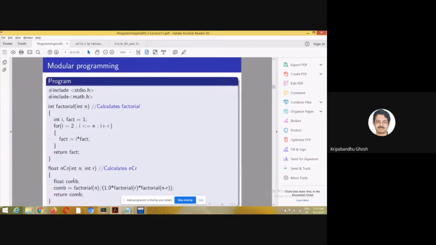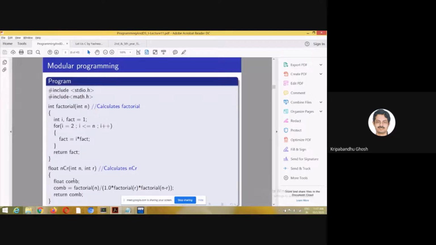Okay. So I was talking about modular programming. So I will give you a task which you should do at home and come back to me in the next class. As I see that many of you have already done it, and I'm sure that they have some knowledge of programming, if not C programming, but I suspect that they know C programming quite well.